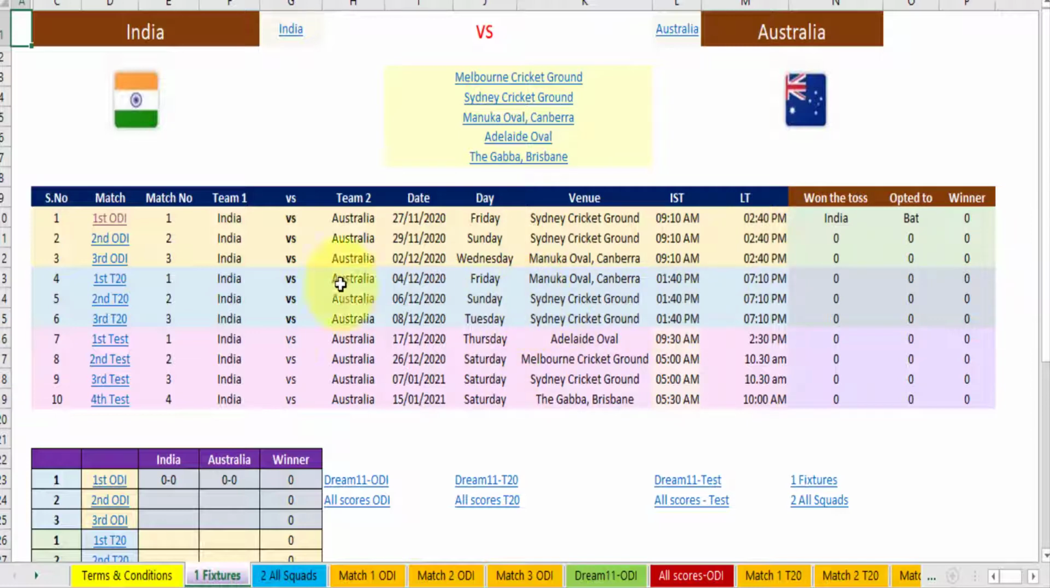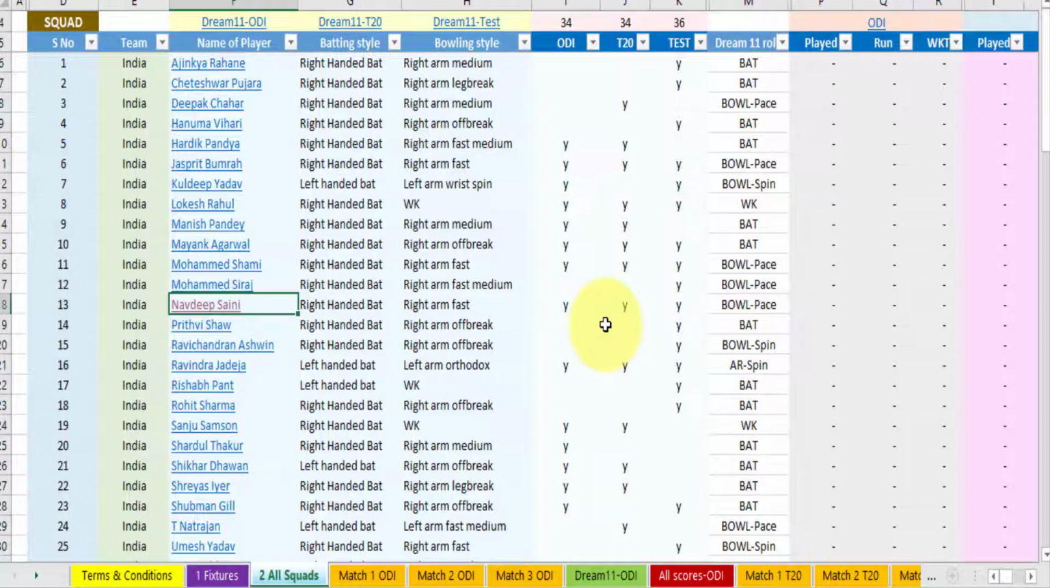Now come to the squads. What we have done: like India, if you see the squad, there are a total of 30.